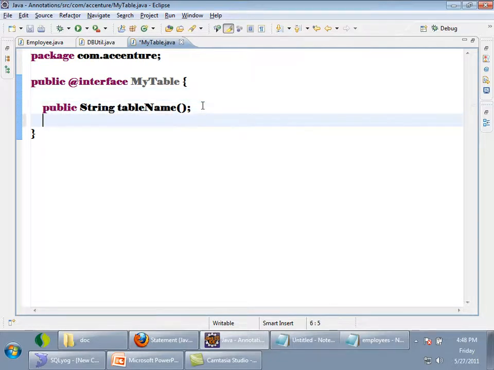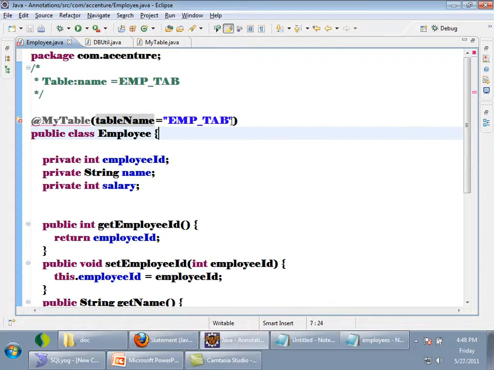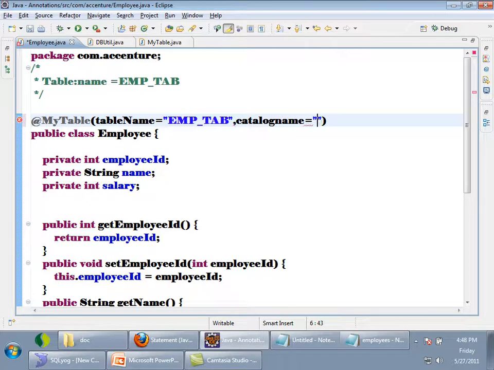Public String catalogName. For a table, there can be a catalog name also. I can use it; this is a multi-value annotation. I should give the value for tableName equals to something, comma, catalogName equals to something, right?